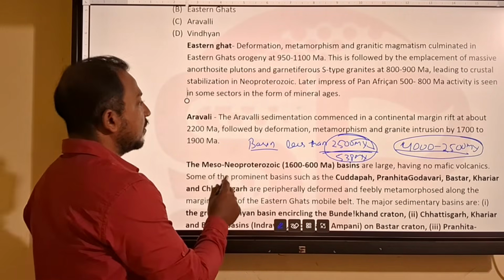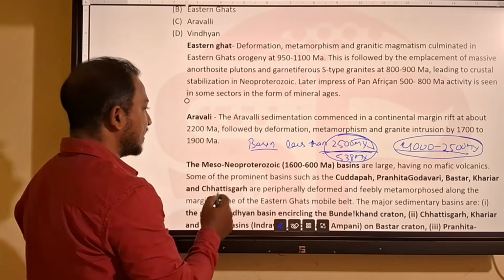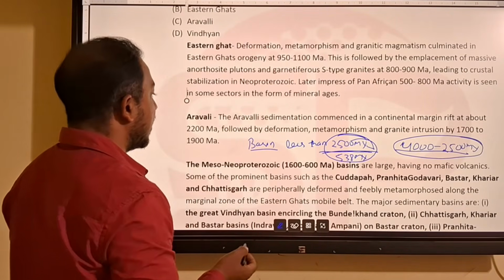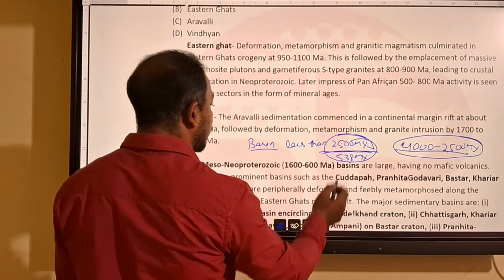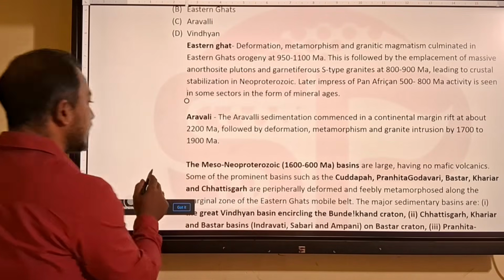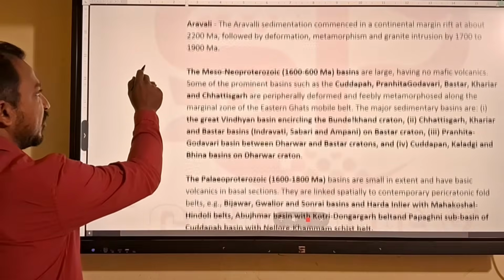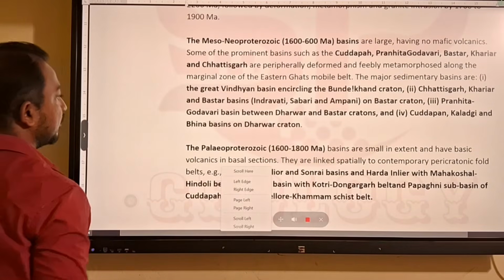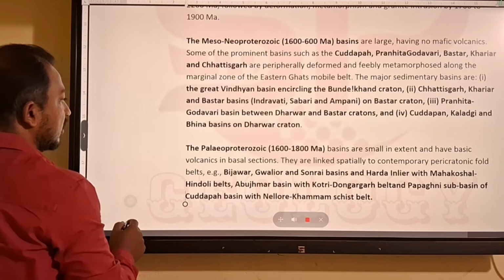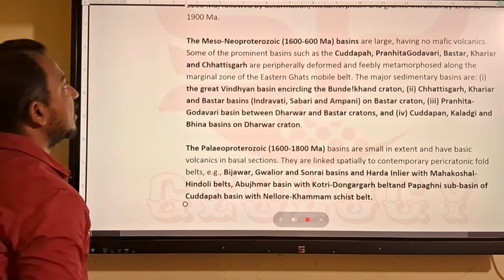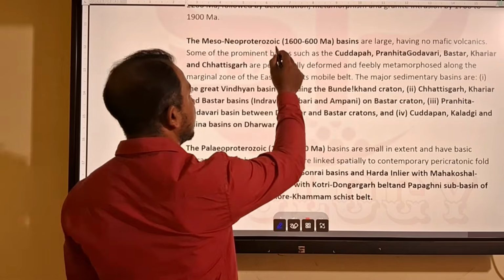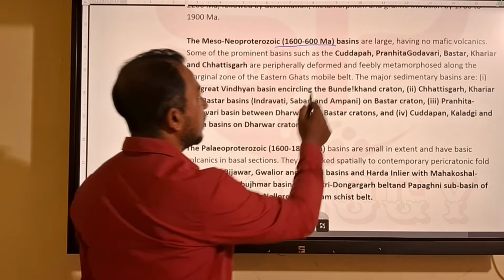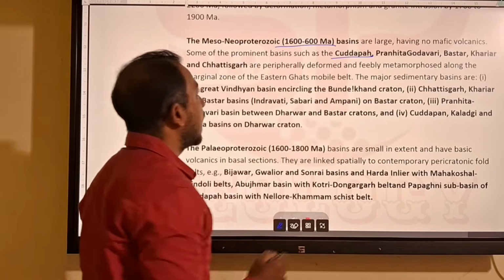The basins formed during 2500 to 538 million years, like the Vindhyan basin and the Kadapa basin, are categorized into two types: Meso-Neoproterozoic basins and Paleoproterozoic basins. The Meso-Neoproterozoic basins are from 1600 to 600 million years, which include the Kadapa basin.